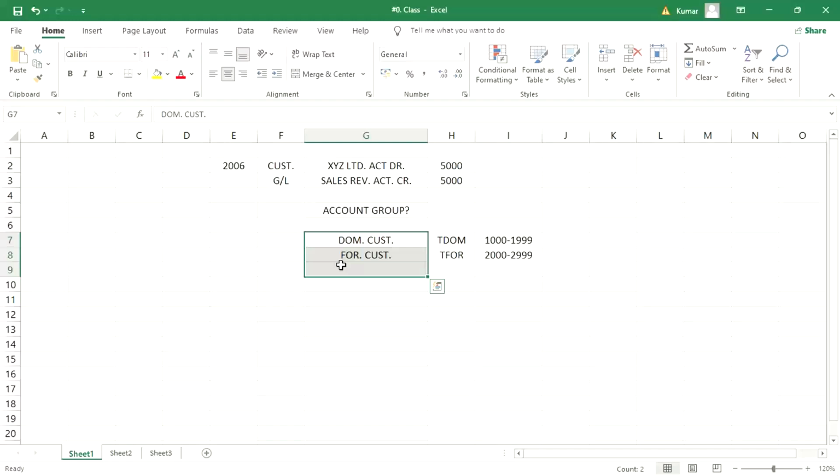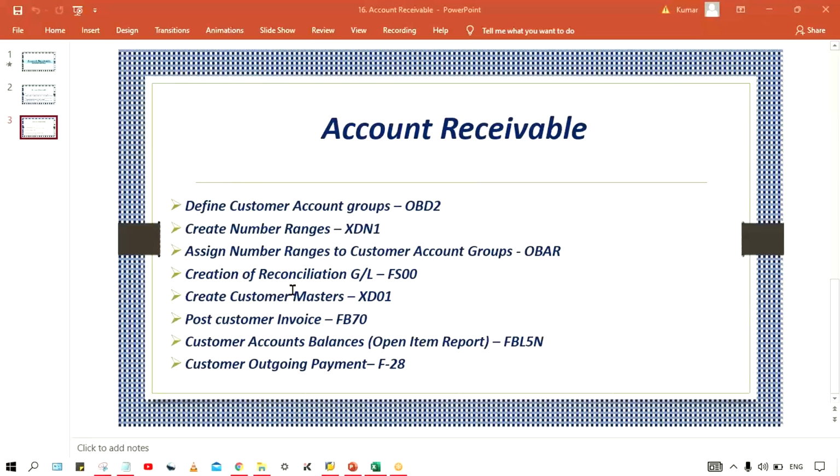If someone wants to know, I'll come back to that. So first of all, we have to do one setting called account group, right? The second is setting up the number range, creating the number range. Then assign the number ranges to the customer account group.